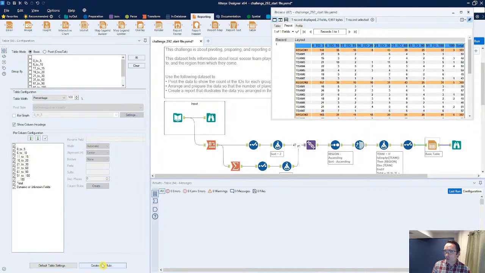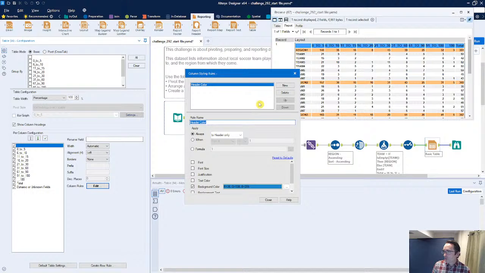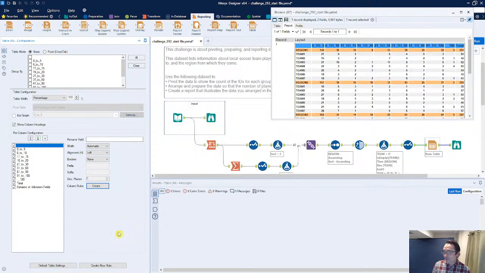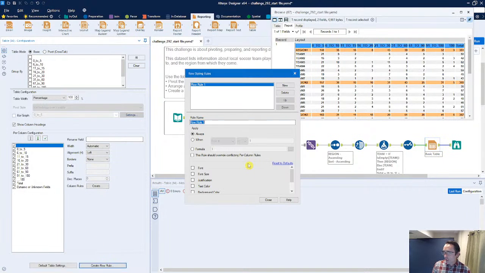I did not do a row rule, I apologize. We did a column rule here, so we actually want to remove that column rule because that was not correct. We need a row rule because we need that entire row to be totally set up. So we're going to do a row rule. There's not necessarily a way that we can do that always in here. So let's start with the region.